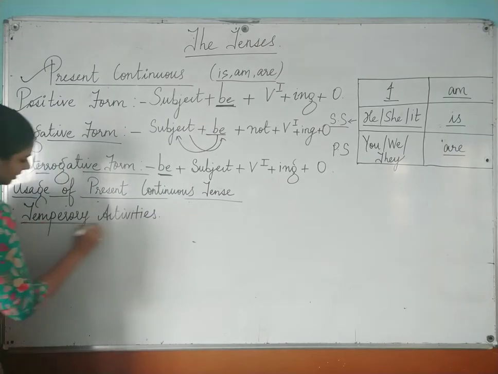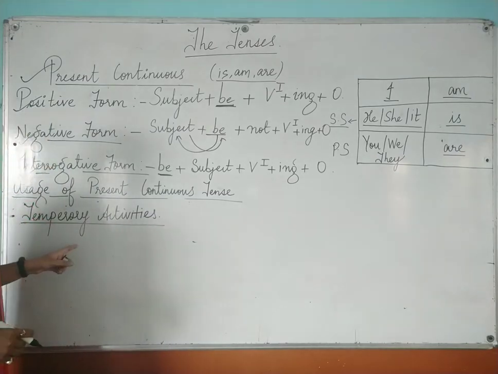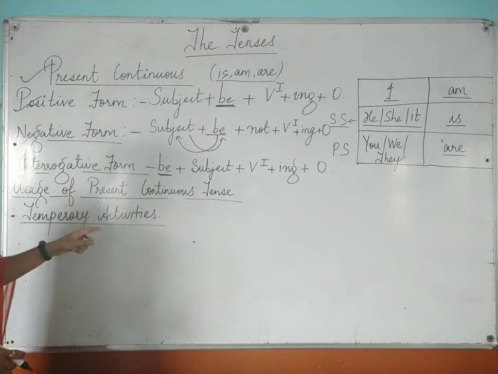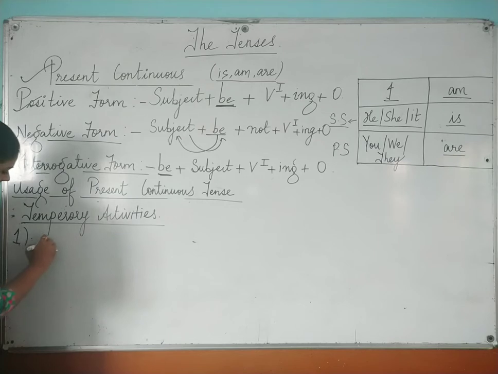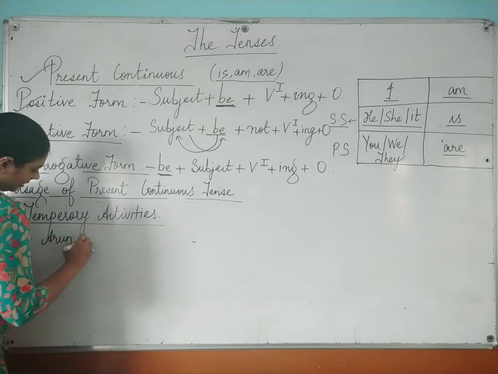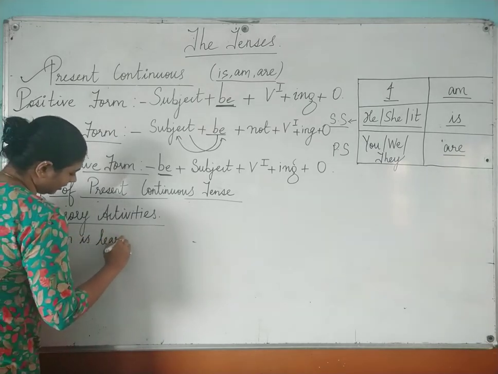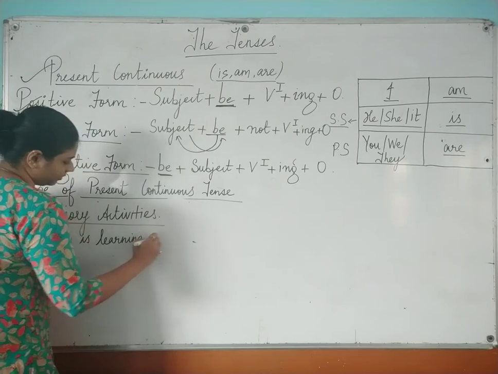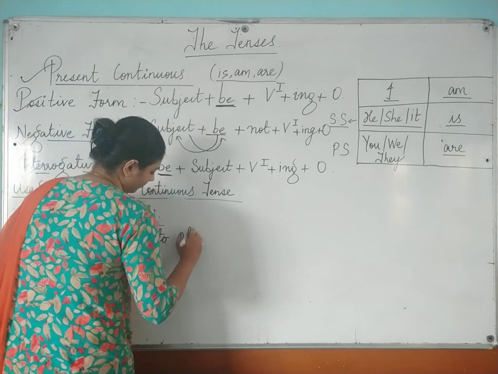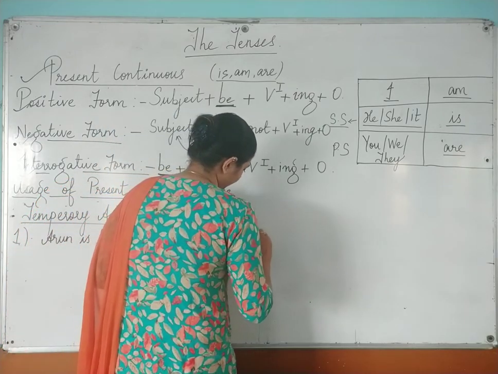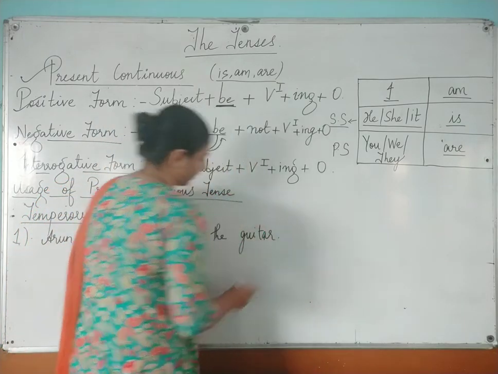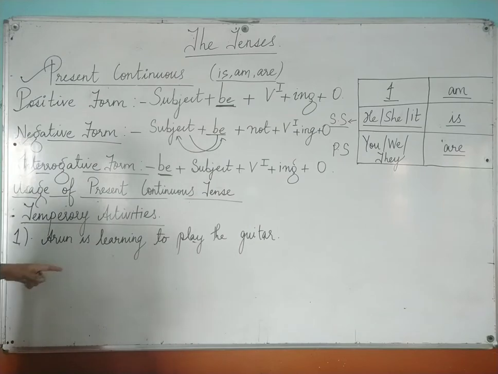This is the second usage of your present continuous tense, that is for temporary activities. For example, Arun is learning to play the guitar.